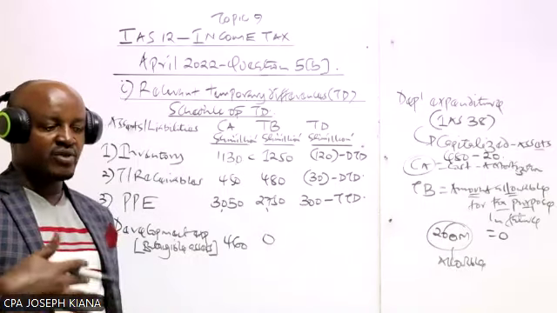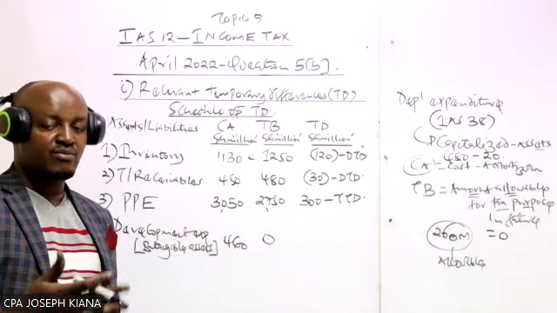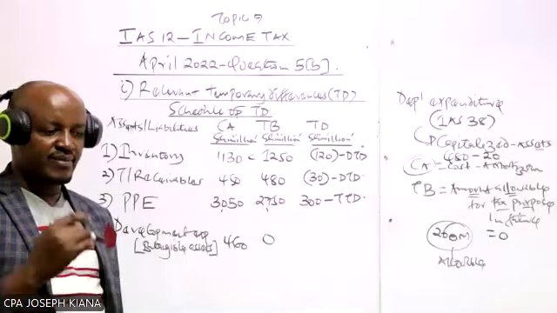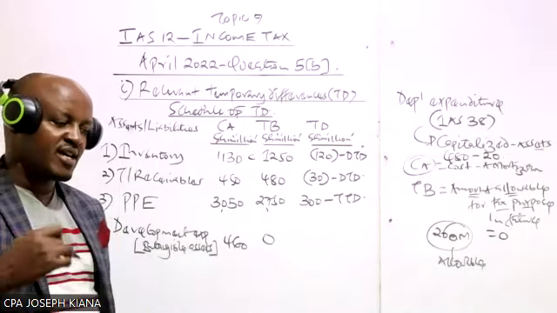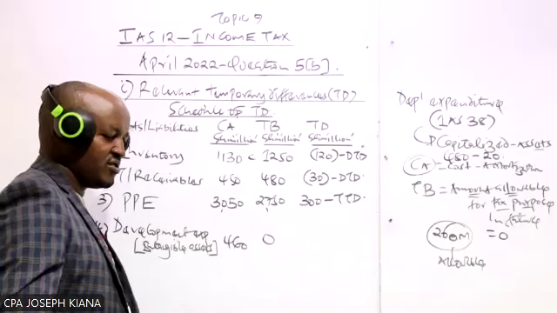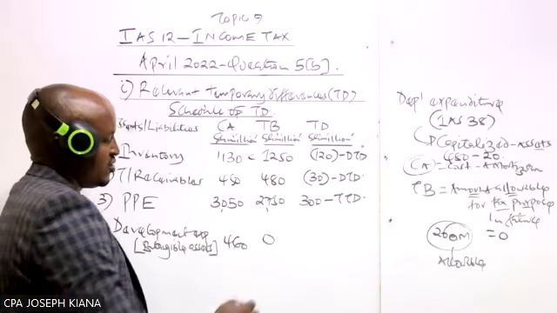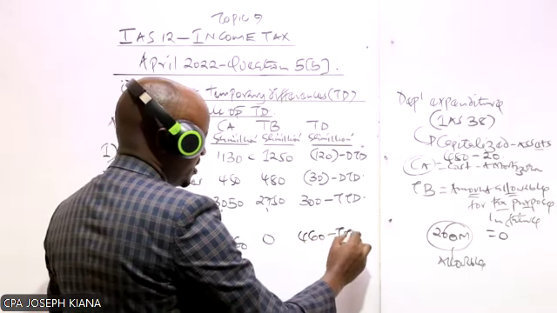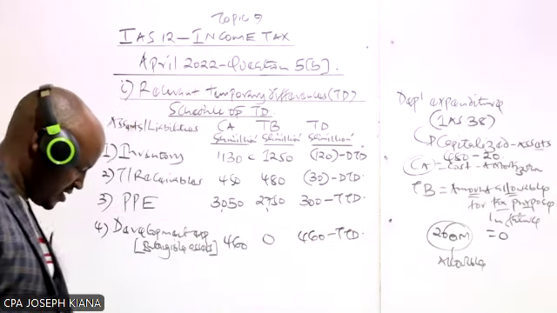Will the taxman allow the company to treat this as allowable expense again in the future? No. So the amount allowable for tax purpose in relation to this in the future, therefore, will be 0. So we get the difference here, which is 460, and that is TTD, taxable temporary difference.